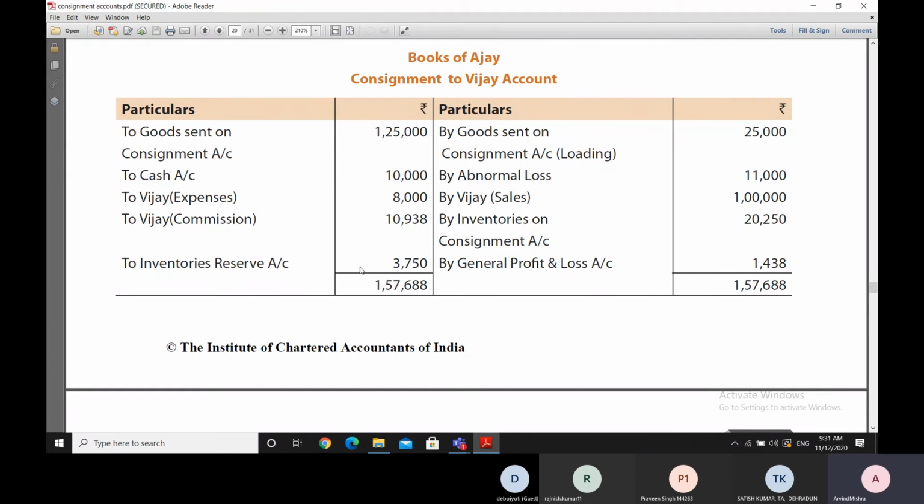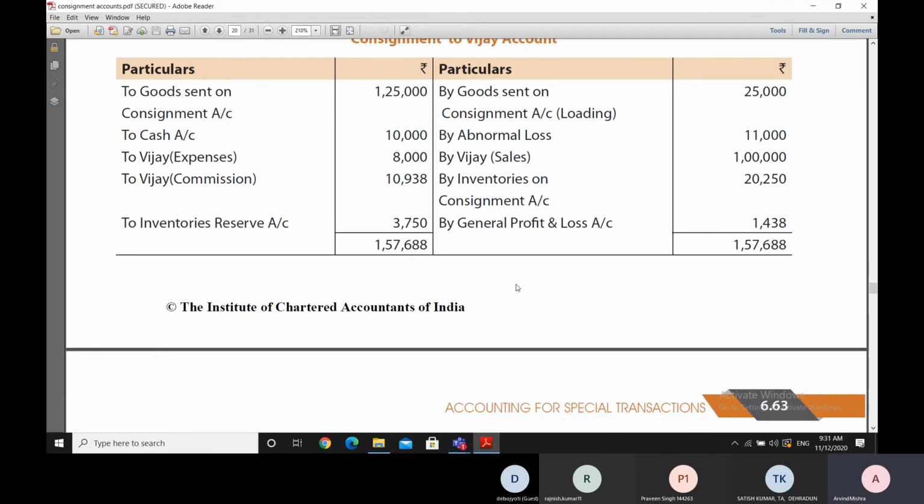So that will be debited here and credited to the inventory reserve account. So that is how this loading works.